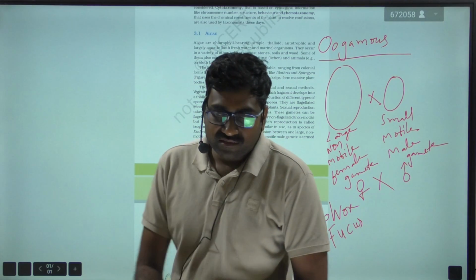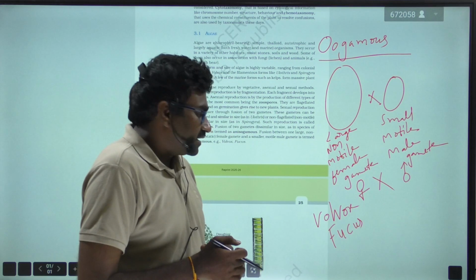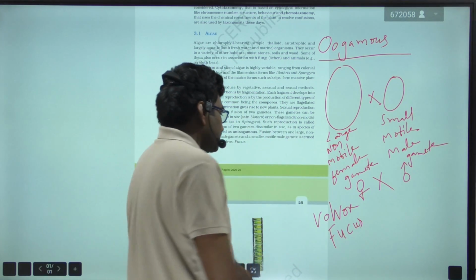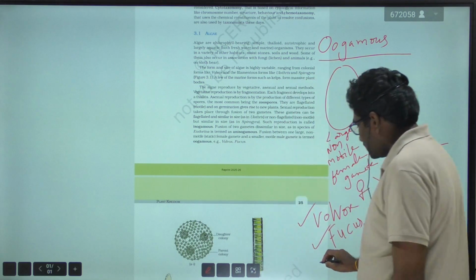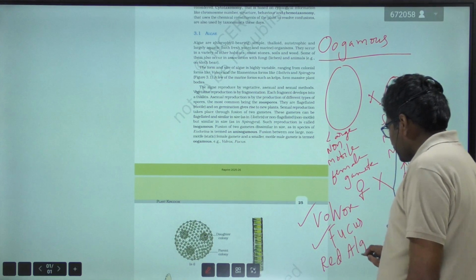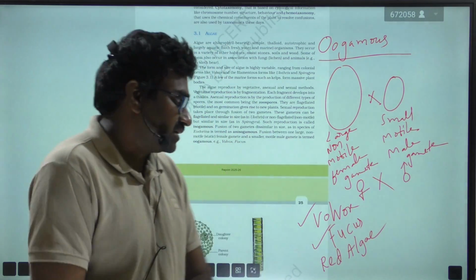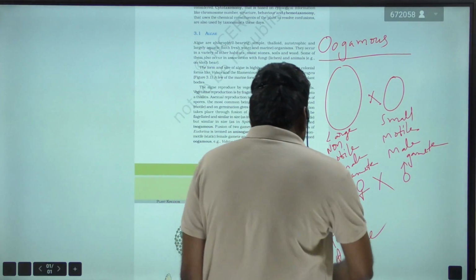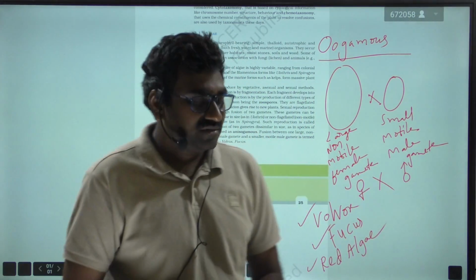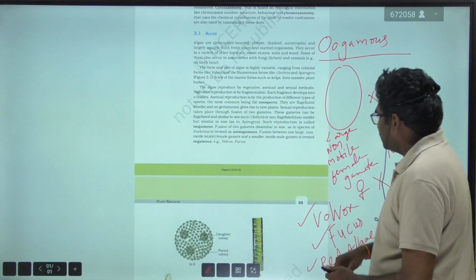Along with Volvox and Fucus, other examples are the red algae. All the members of red algae, Rhodophyceae, come under the oogamous type. Examples for red algae are Gelidium, Gracilaria, Polysiphonia and Porphyra.